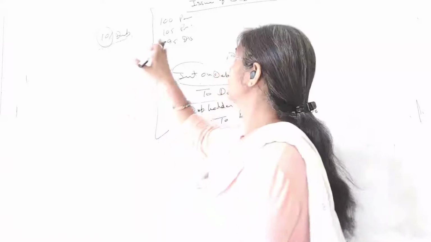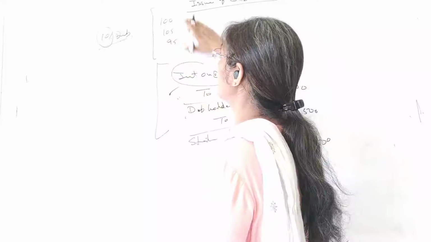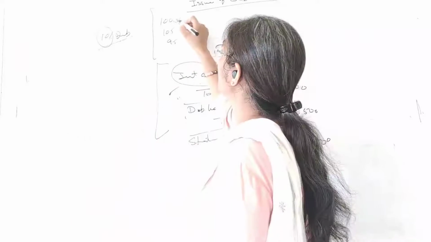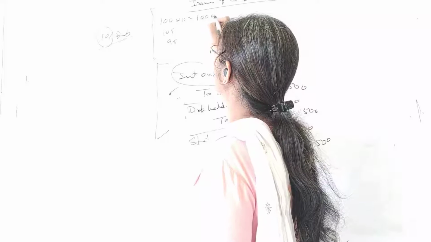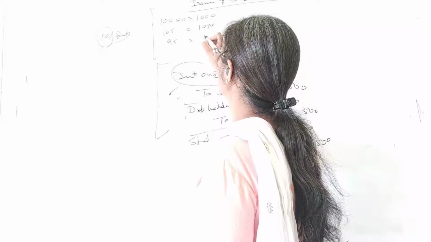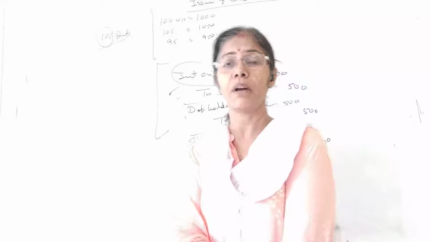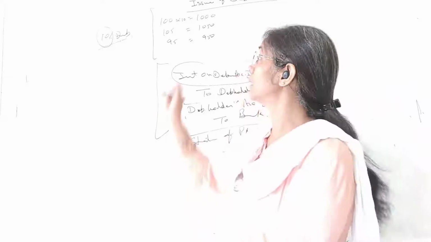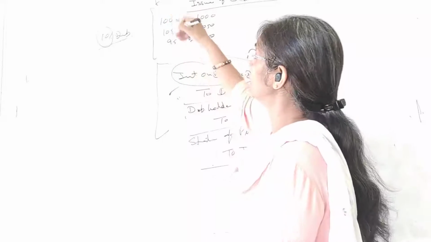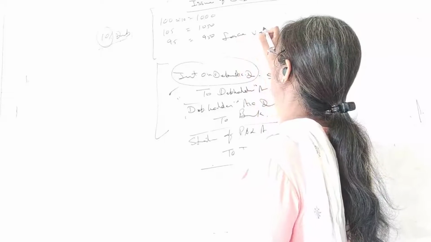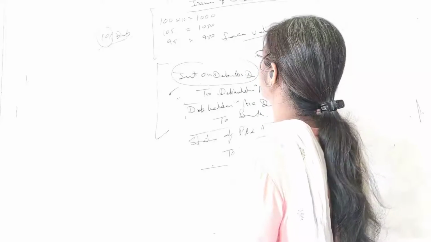Suppose this is the case of one debenture. If I say I have issued 10 debentures, so the amount is 1000, and here it's 1050, and here it is 950. Alright? And their face value in all the three cases is 100.